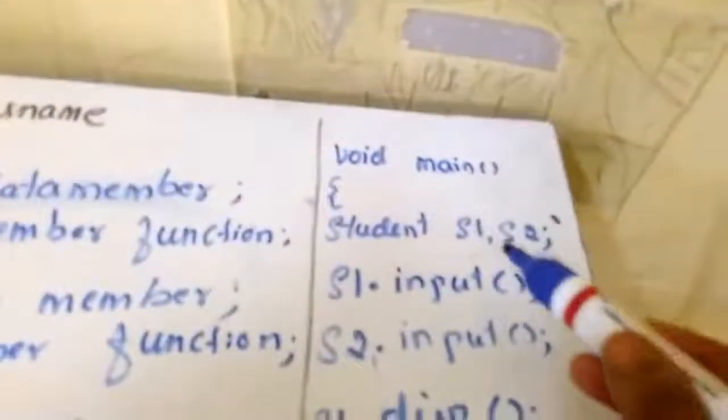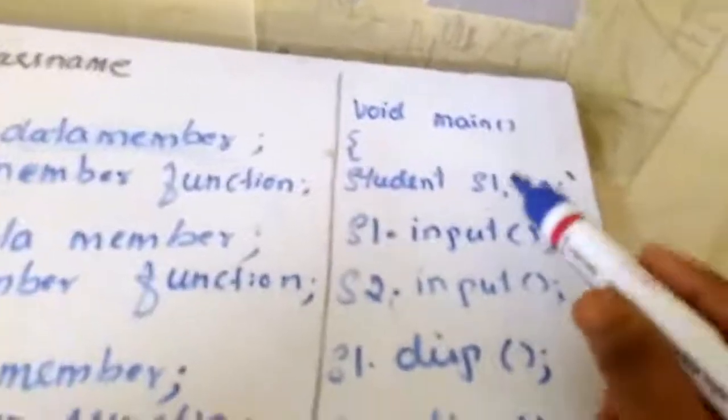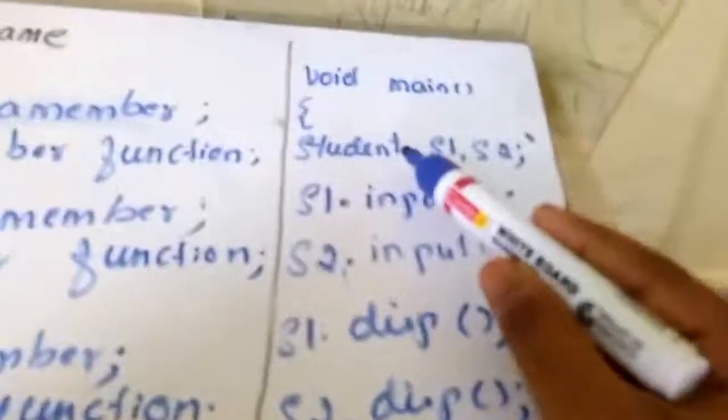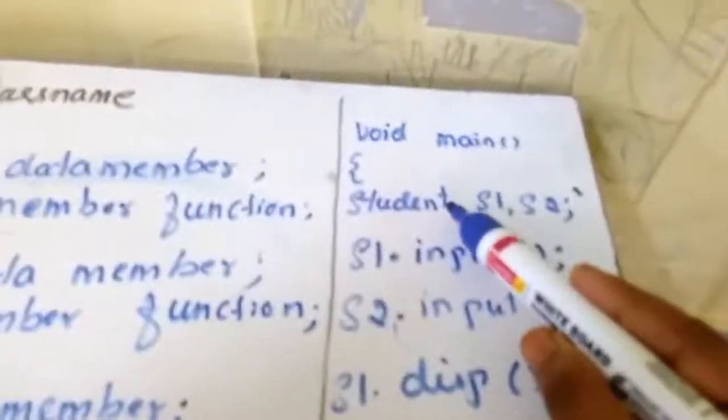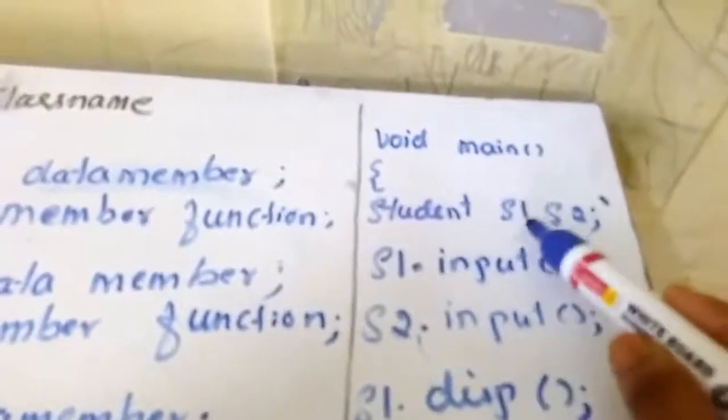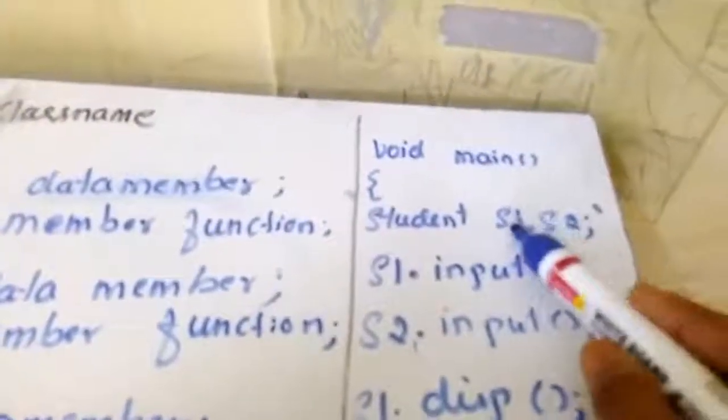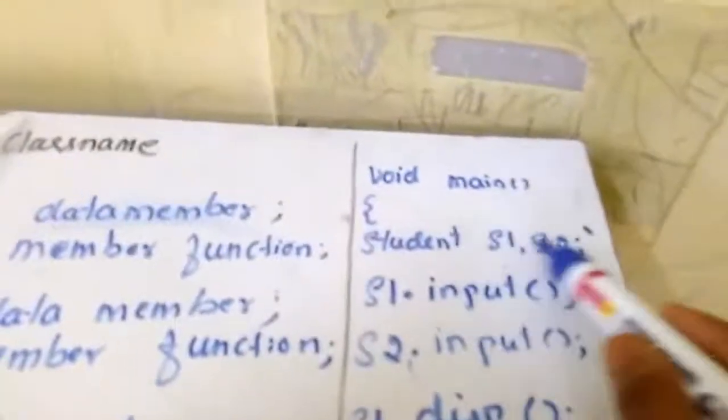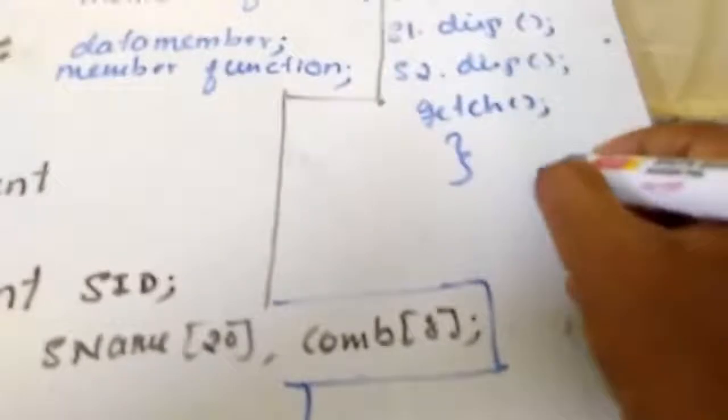Now how to access? In the main function, how did we declare variables for structure? The same way. Student is the data type which is created using class. Here I take two students, S1, S2. Whenever you create variables, there would be a memory allocation for S1 and also S2.